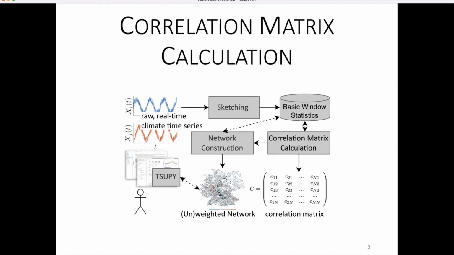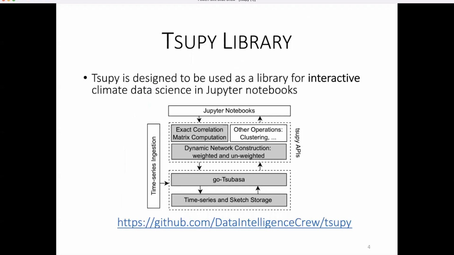In our prior work, we proposed tsupy, an algorithm for efficiently computing the exact pairwise time series correlation based on Pearson's correlation. By pre-computing simple and low-overhead sketches, tsupy can efficiently compute the exact pairwise correlations on arbitrary time windows at query time. For real-time data, tsupy proposes a fast and incremental way of updating the correlation matrix. Tsupy is a Python library that uses this algorithm as one of its core functionalities.